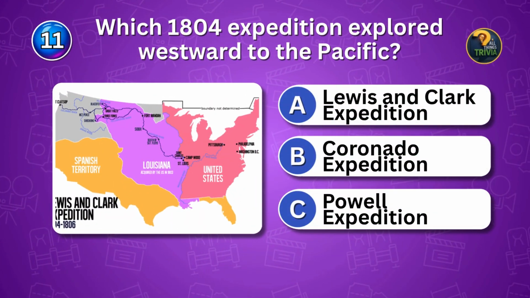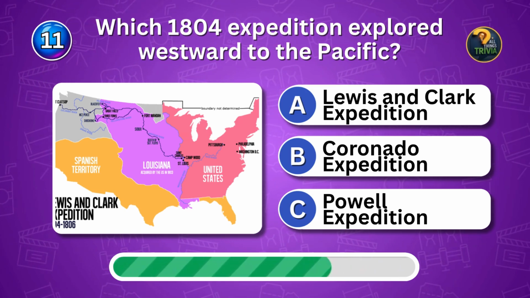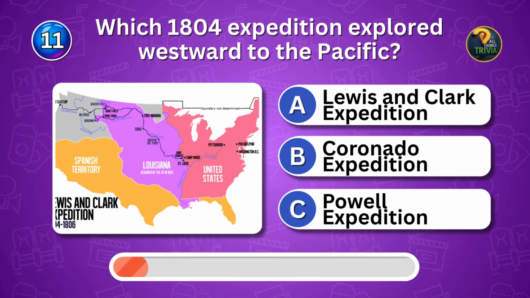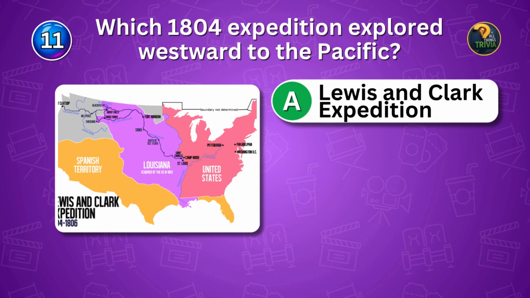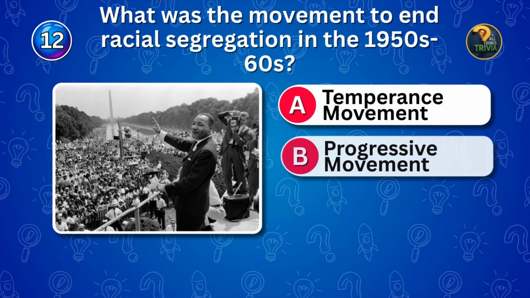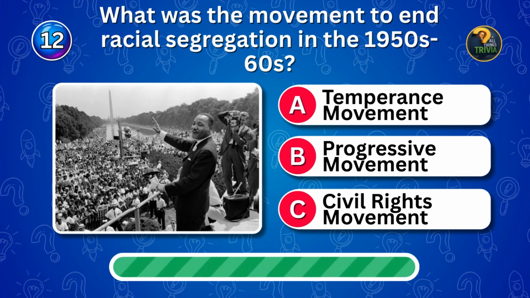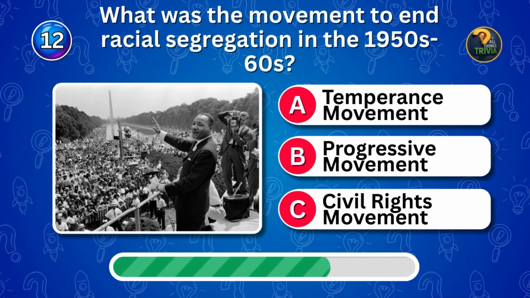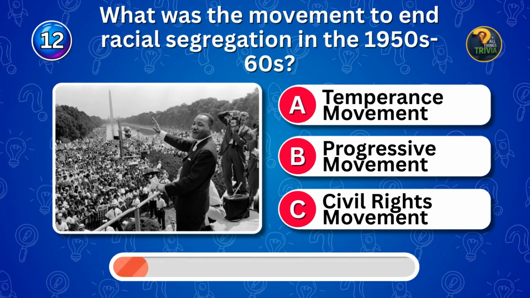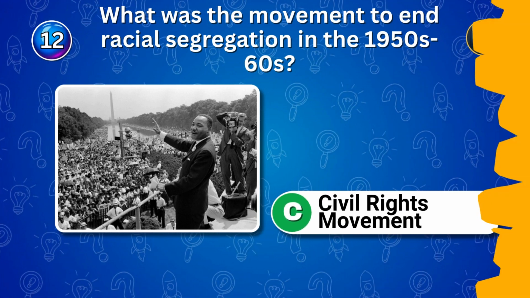Which 1804 expedition explored westward to the Pacific? Explorer duo. Name the expedition. Lewis and Clark led the way. What was the movement to end racial segregation in the 1950s to 60s? Social movement. Name it. The Civil Rights Movement changed history.